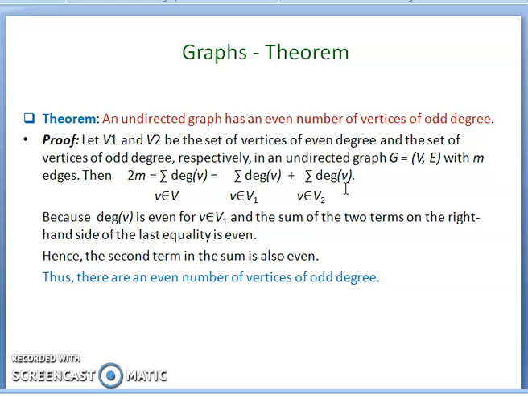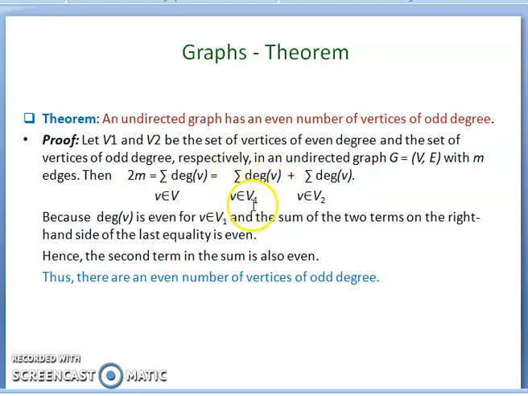The theorem is proved, because the degree of V is even for V belonging to V1, the even degree vertices. The sum of the 2 terms on the right-hand side of the last equality must be even, 2 into m. For example, if m is 2, 2 into m is 4. If m is an odd number, say 3, 3 into 2 is 6, which is an even number. 2m always generates an even number. So the even number is equal to the sum of these two.